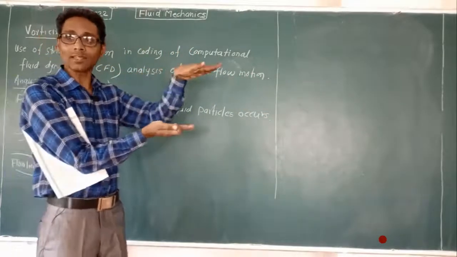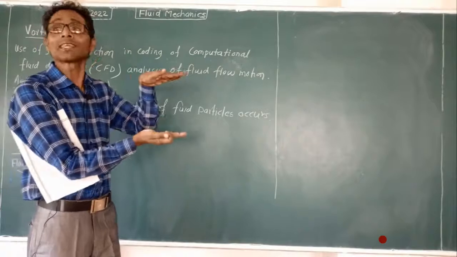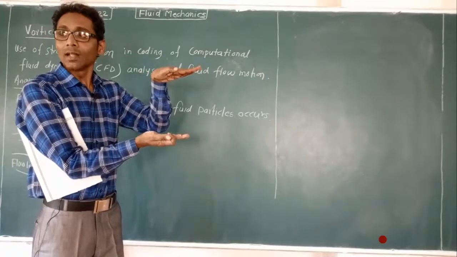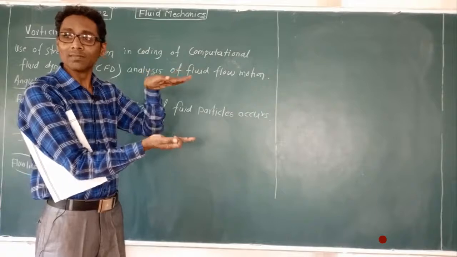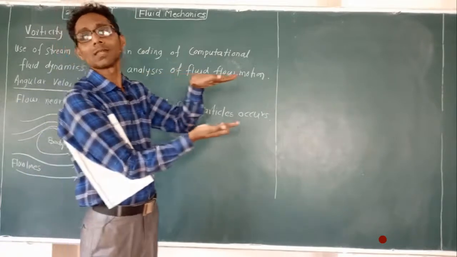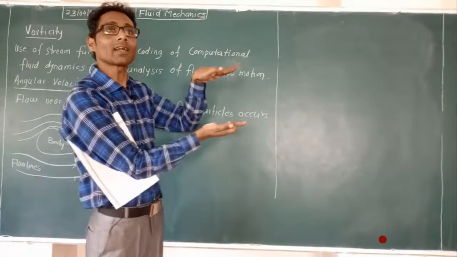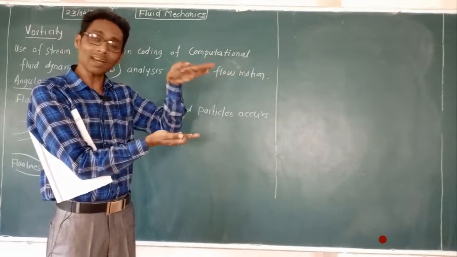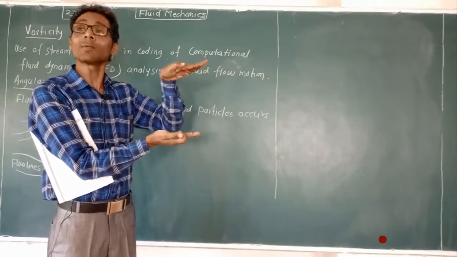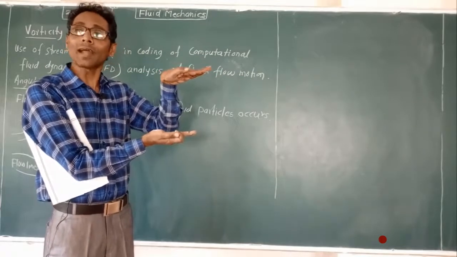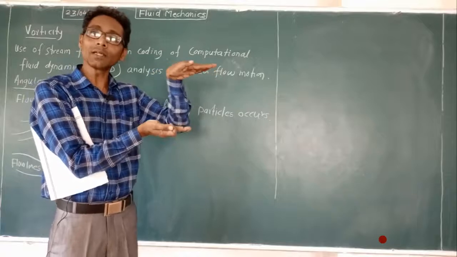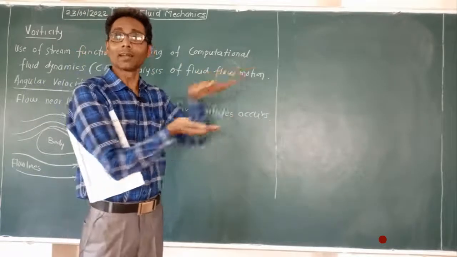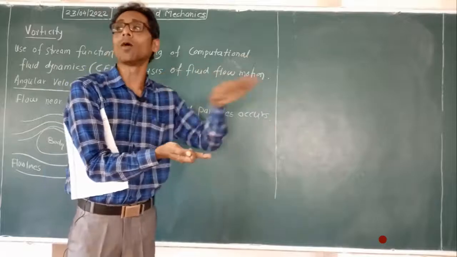Suppose this is the x direction, and two line segments are moving with u and u plus du. If these velocities are the same, both will follow the straight x direction. But when there is a difference in velocity, one layer will try to drag and bend the other layer, so a curve forms.